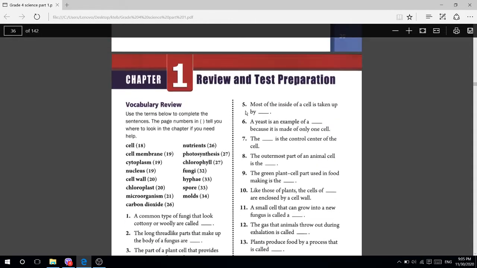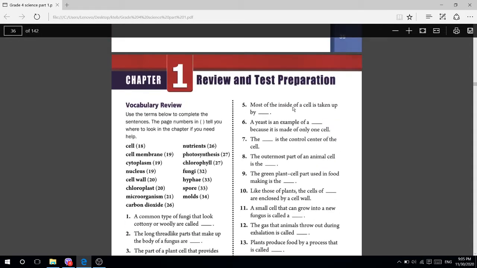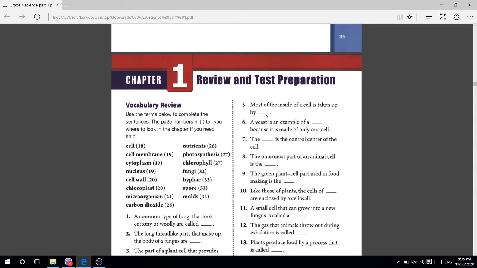Number 5, most of the inside of a cell is taken up by what? Cytoplasm. Write down cytoplasm in number 5.